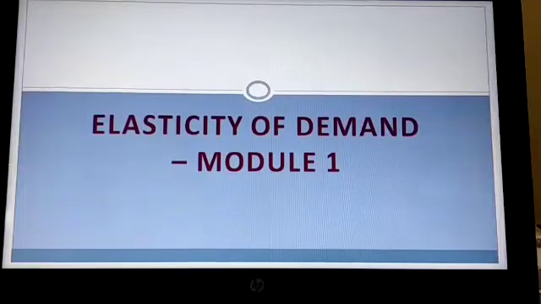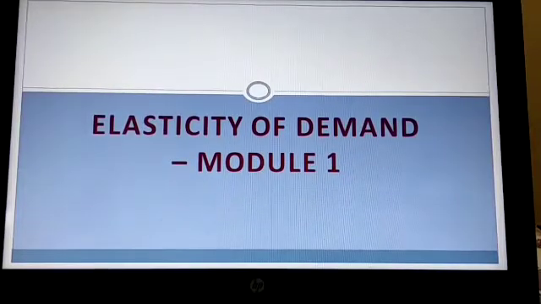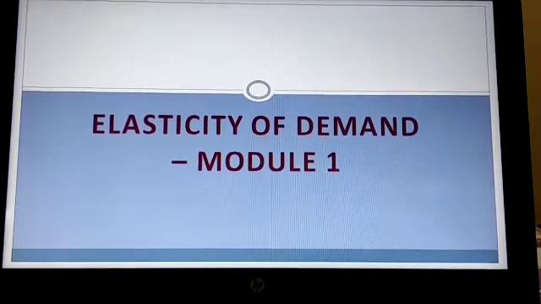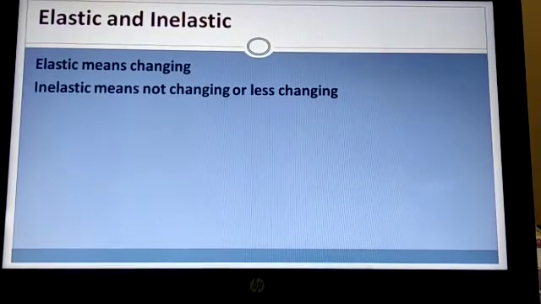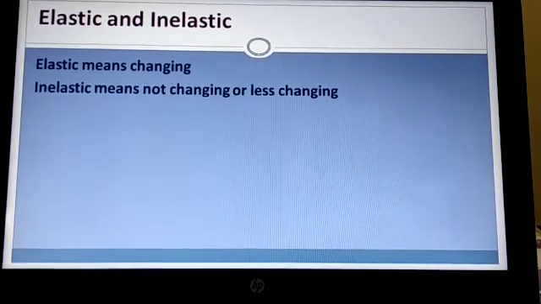Good morning, students. Today we are going to start with chapter 4 of your textbook of economics, that is elasticity of demand. And this is the first module of the chapter. Before proceeding with the chapter, you must know the meaning of these two terms, elastic and inelastic. What do these two terms mean?